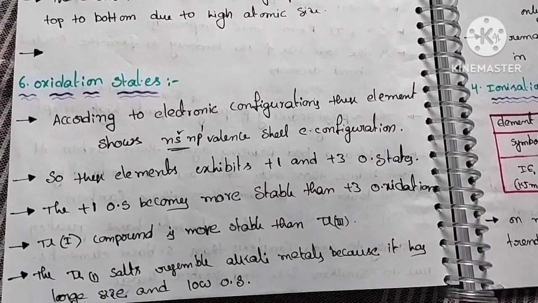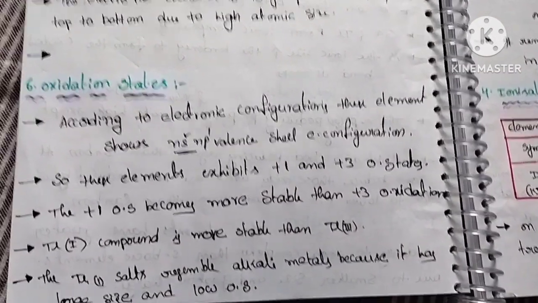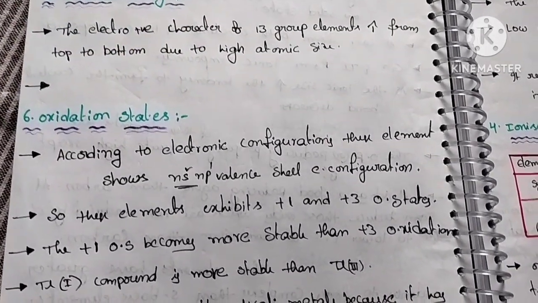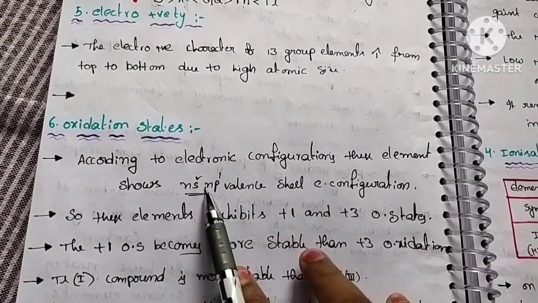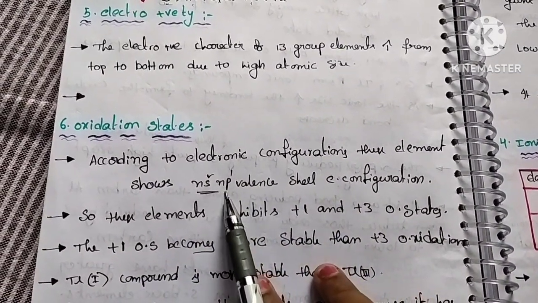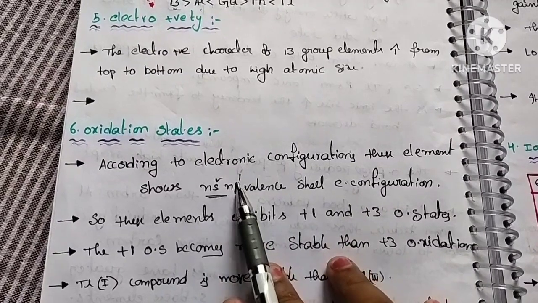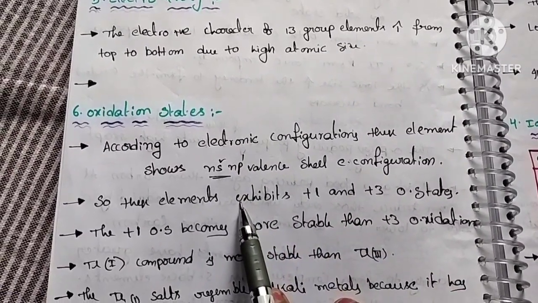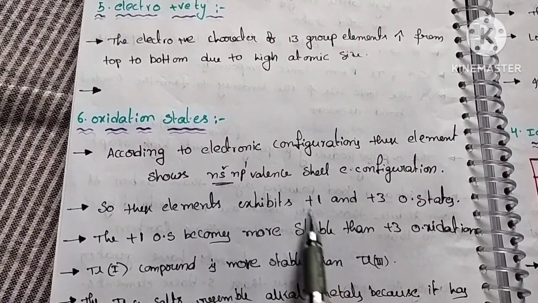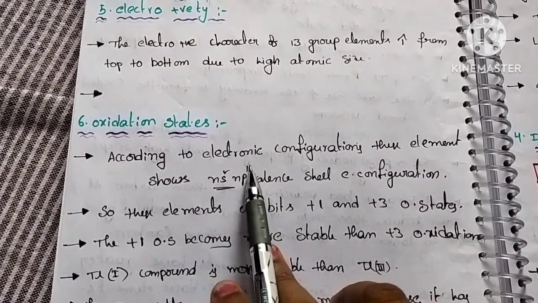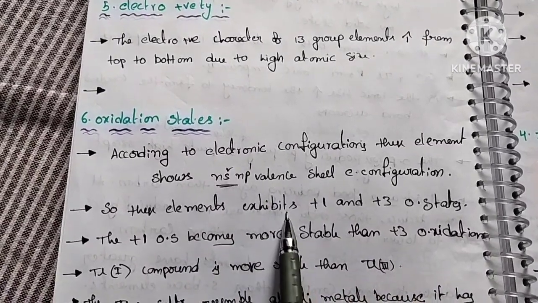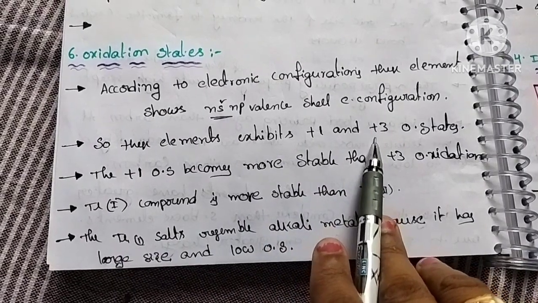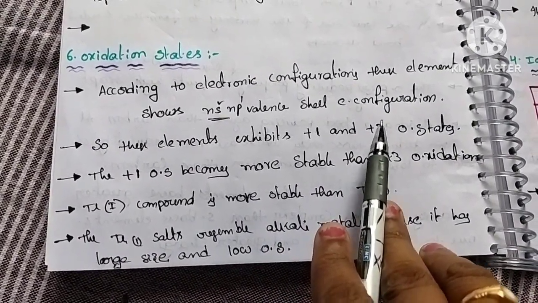So according to electronic configuration of these elements, the valence shell electronic configuration of group 13 elements is ns2np1. Okay, the last shell is np1 here. So that's why the group 13 elements exhibit both +1 oxidation state and +3 oxidation state. So next, the +1 oxidation state is more stable than the +3 oxidation state.